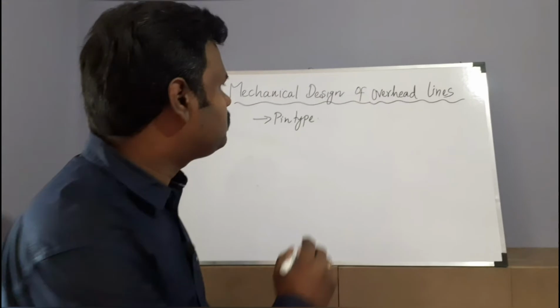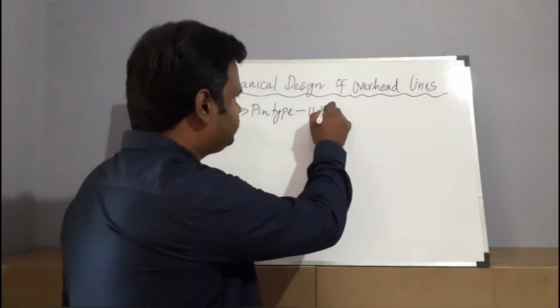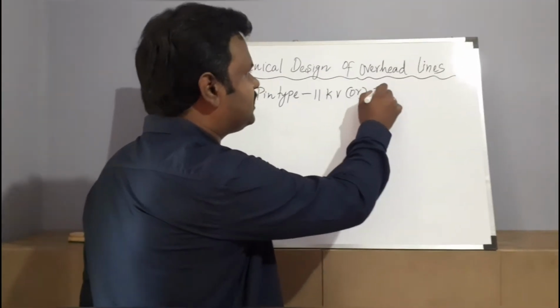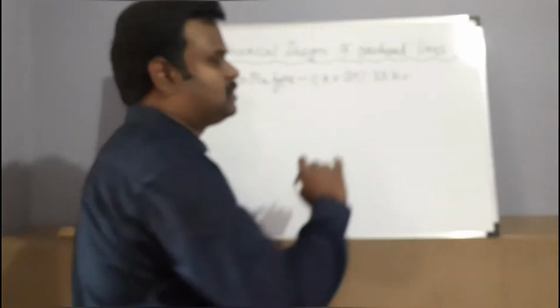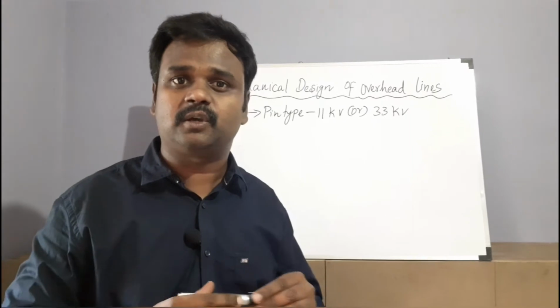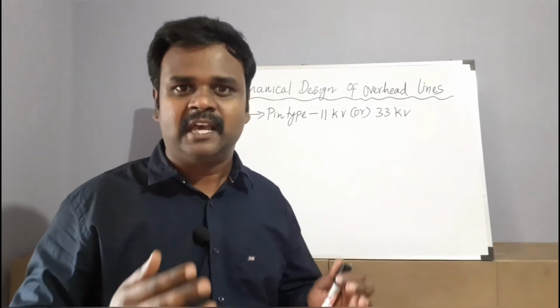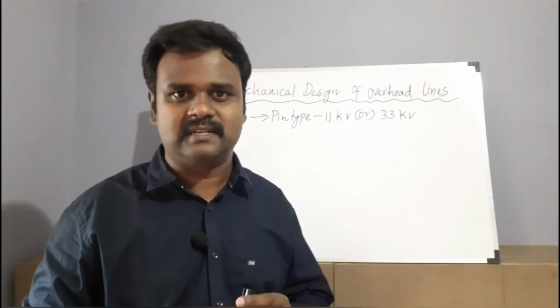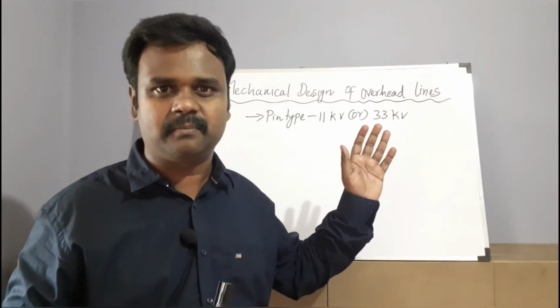Normally, a pin type insulator will be preferred for voltage in the range of 11 kV or 33 kV. So 11 kV or 33 kV is the maximum extent that you can use a pin type insulator. Beyond that, you cannot prefer a pin type insulator because it will be too bulky as well as costly. So we will not prefer a pin type insulator beyond that.